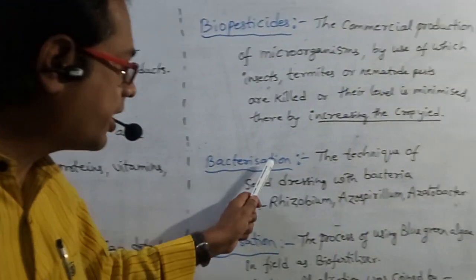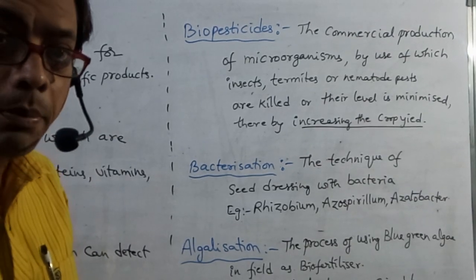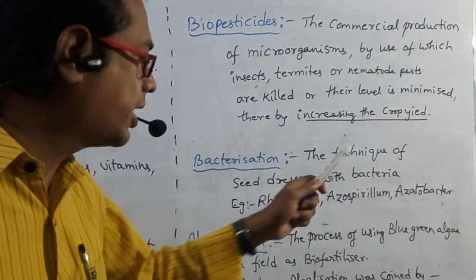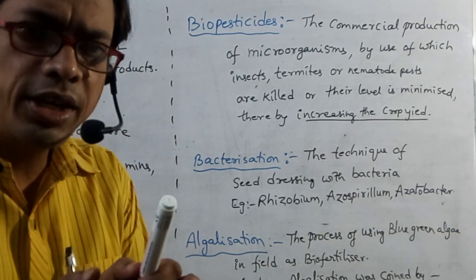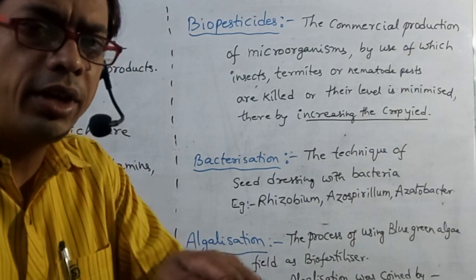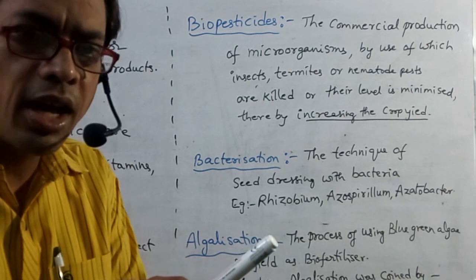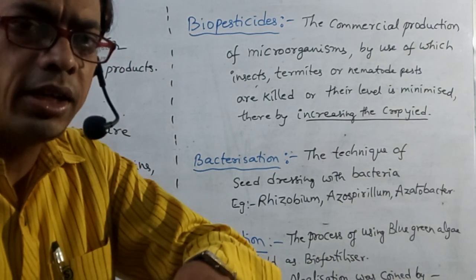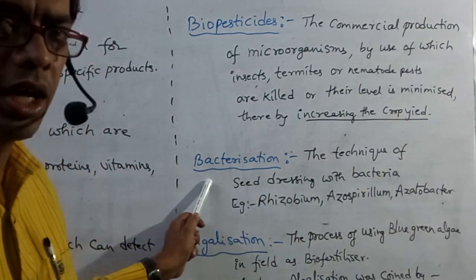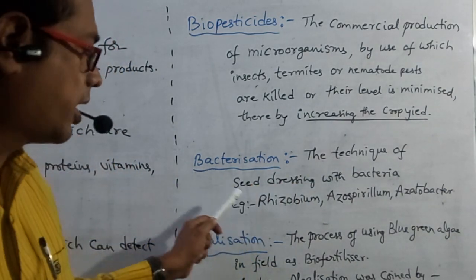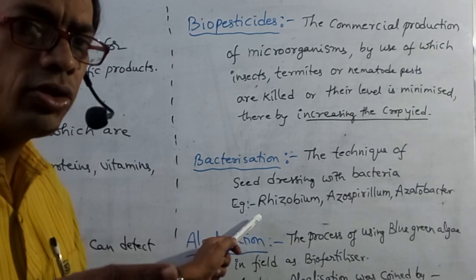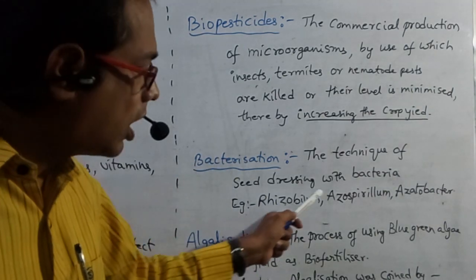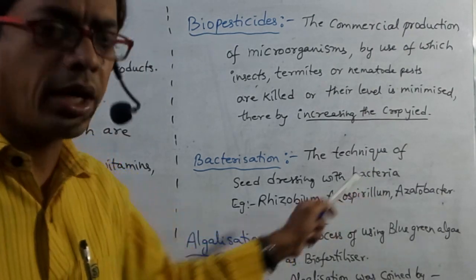What is bacteriization? Bacteriization is the technique of seed dressing with bacteria. That means seeds are encapsulated with bacteria. Seeds are covered with bacteria. Seeds are dressed with bacteria. That process is so called bacteriization. Examples of bacteria used for bacteriization are Rhizobium, Azospirillum, Azotobacter.